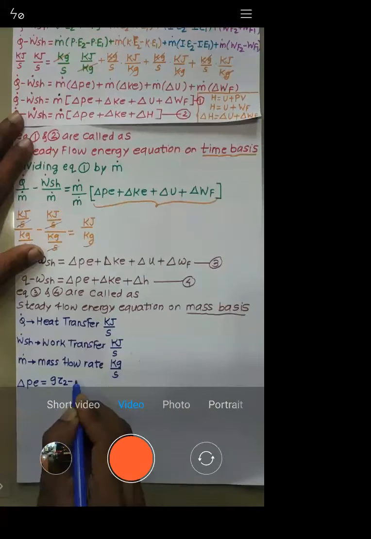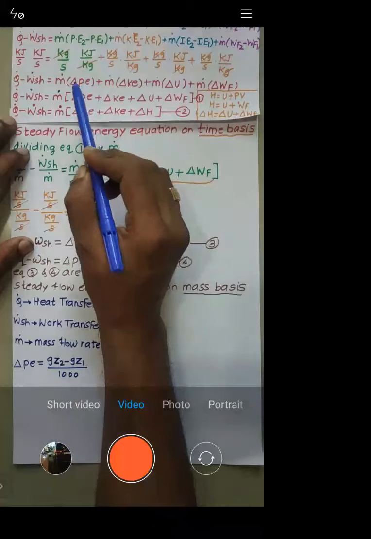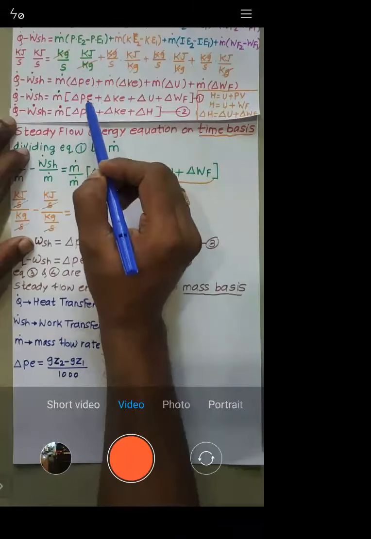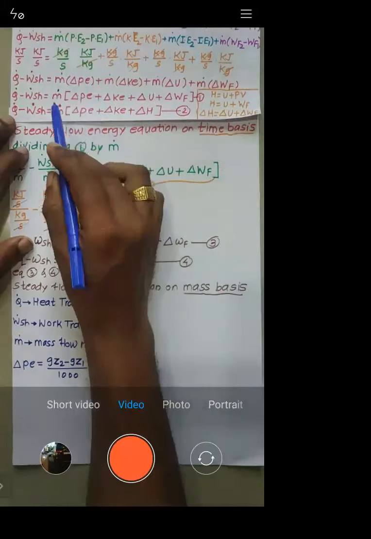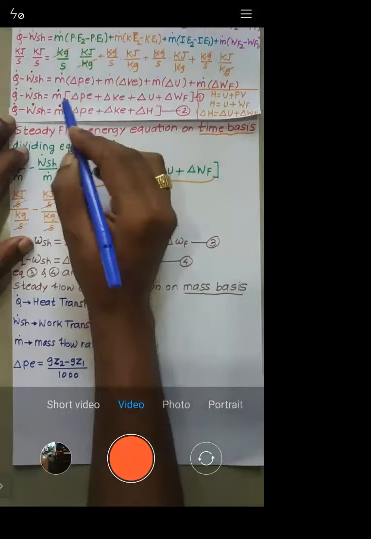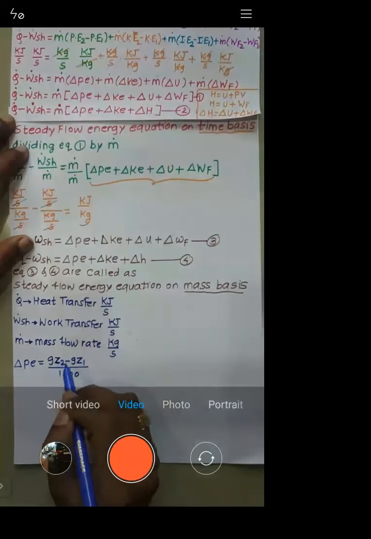Try to understand where this formula comes from. M is already taken common. What is remaining? g into h, and h is the height.